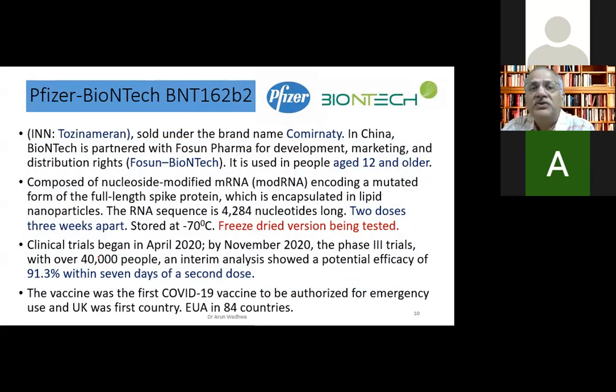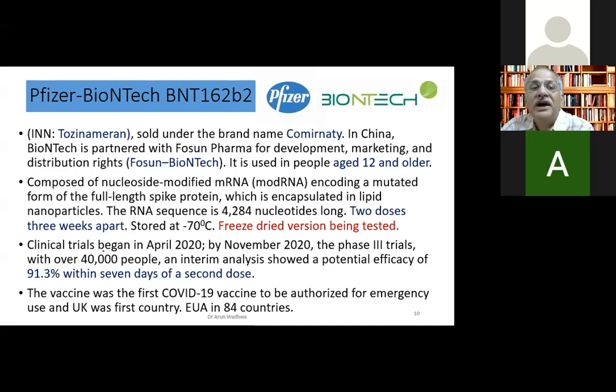It is actually composed of nucleotide modified mRNA, which encodes a full length spike protein. So now the newer ones which are coming in the market, which will soon come, they'll not be coding the full length. They might be coding only the RBD. And this is encapsulated in a lipid nanoparticle. It has 4,000 nucleotides. 2 doses are given 3 weeks apart.